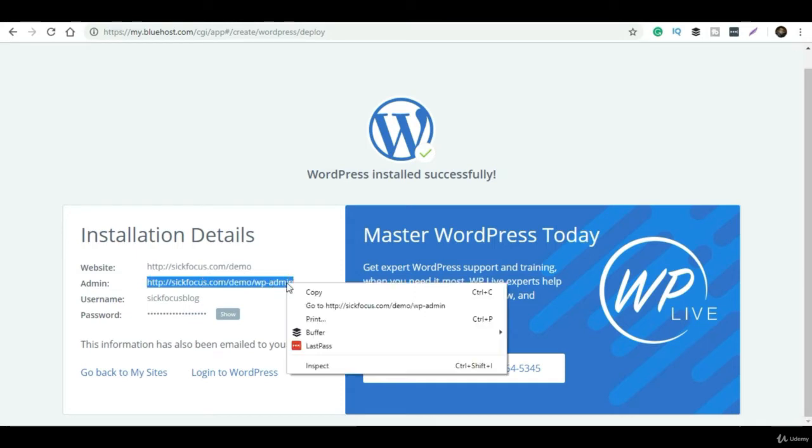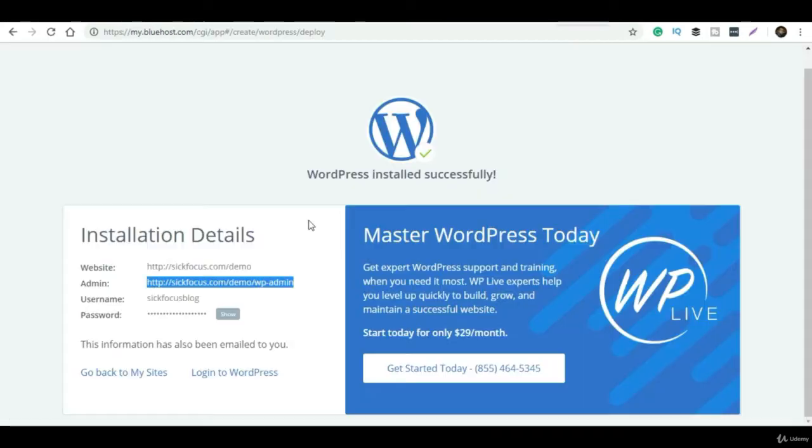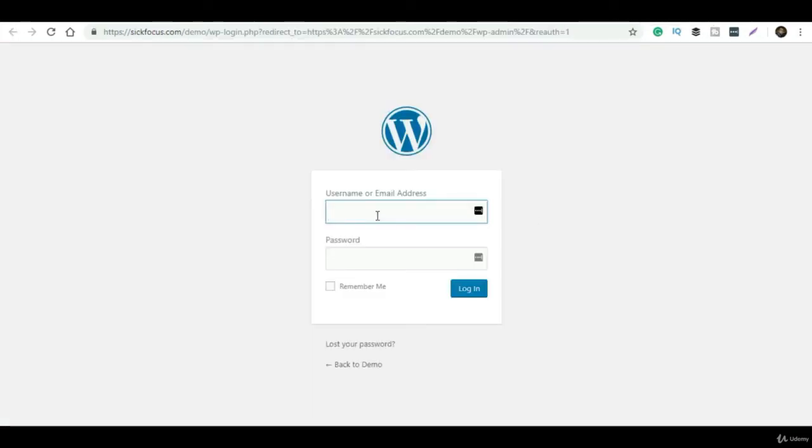You have to go to this URL, this WordPress admin panel URL. As of now, I have my username, and after it has been logged in, this link has been redirected to the website. There is the WordPress admin panel. So here I have to give my username and password. In the same way, you also have to give your username and password to log into the website, the WordPress portal. So far we have installed WordPress on our hosting panel.